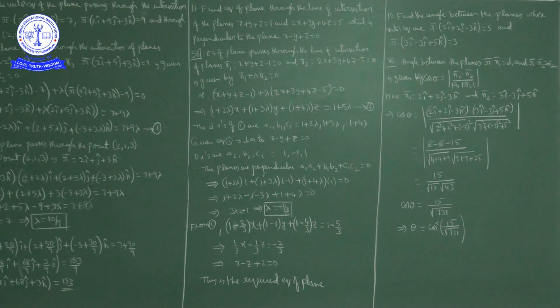Angle between two lines, angle between two planes, angle between line and plane is deleted for this year portion. Okay, anyhow angle between two planes, r bar dot n1 bar equal to d1 and r bar dot n2 bar equal to d2 is nothing but angle between their normals and is given by cos theta is equal to magnitude of n1 bar dot n2 bar upon magnitude of n1 bar into magnitude of n2 bar. Okay, by applying the formula, we got cos theta is equal to 15 upon root 731, theta is cos inverse of 15 upon square root of 731.